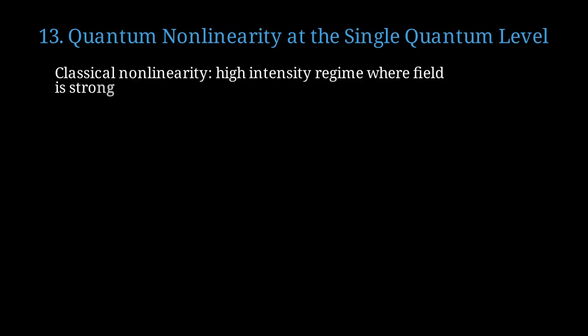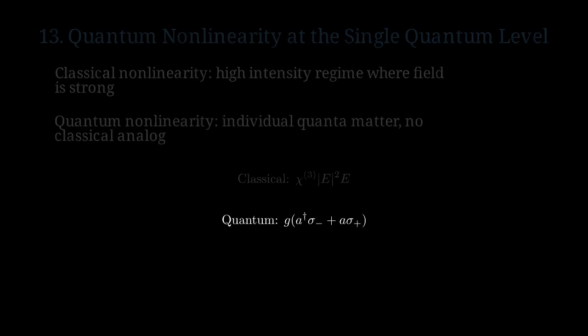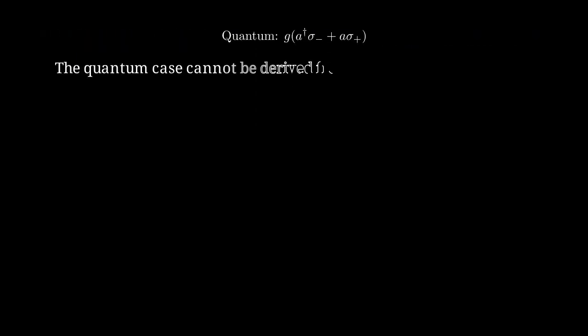Classical nonlinearity operates in the high-intensity regime where the field is strong and can be treated classically. Quantum nonlinearity operates where individual quanta matter, and there is no classical analog. Classical third-order nonlinearity gives chi 3 times E squared times E. Quantum nonlinearity is fundamentally described by operators coupling photons and atoms. The quantum case fundamentally cannot be derived from classical electrodynamics because it involves discrete energy levels.